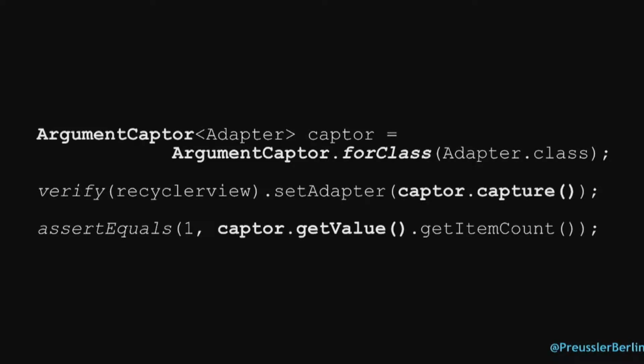Here the difference was not so much, but there's a very similar case in Mockito: argument capturing. So let's look at this in Java. We create an ArgumentCaptor for a class Adapter, and then we verify that setAdapter is called, and capture whatever this adapter was, and then in the assertion we get that value. And we call, for example, getItemCount, which must be 1. So the idea of this test is to make sure that whatever you set up, afterwards the adapter has a size of 1.